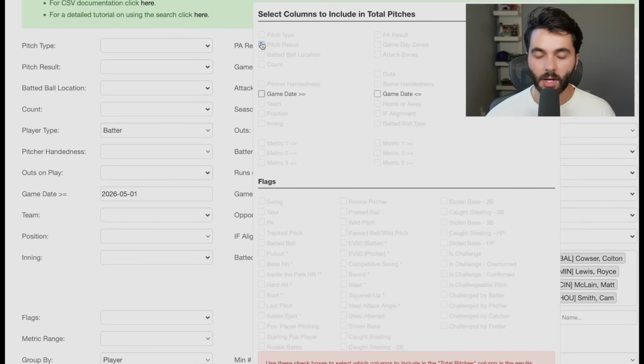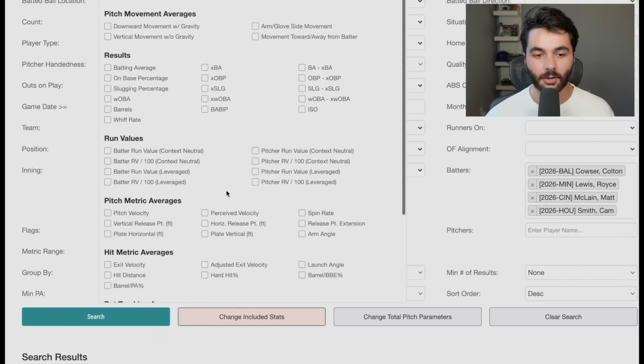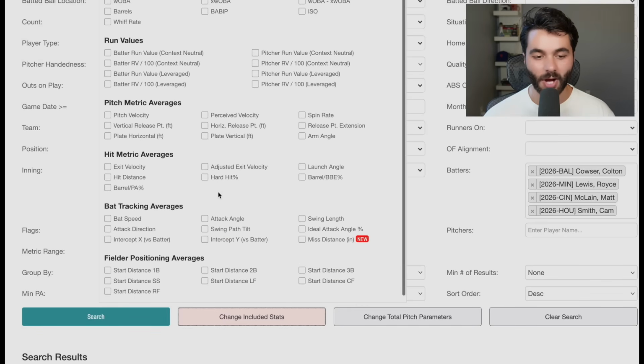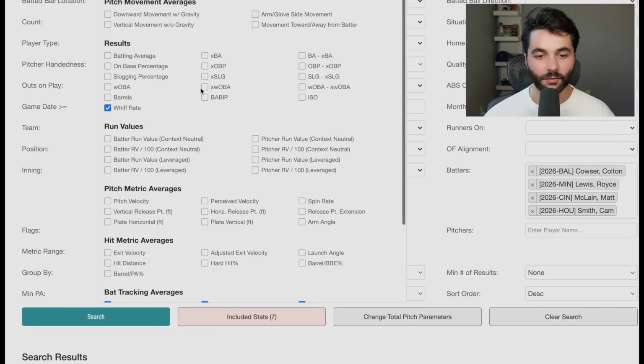And now what I want to add, where is this stuff going on here? I want to change my included stats now to include a lot of these bat tracking metrics that can tell us if hitters are trying to make adjustments on the fly. So scroll down here: the bat tracking averages, bat speed, attack direction, intercept point, attack angle, swing path tilt, swing length. And then just for fun, I'm going to throw in whiff rate and expected wOBA.